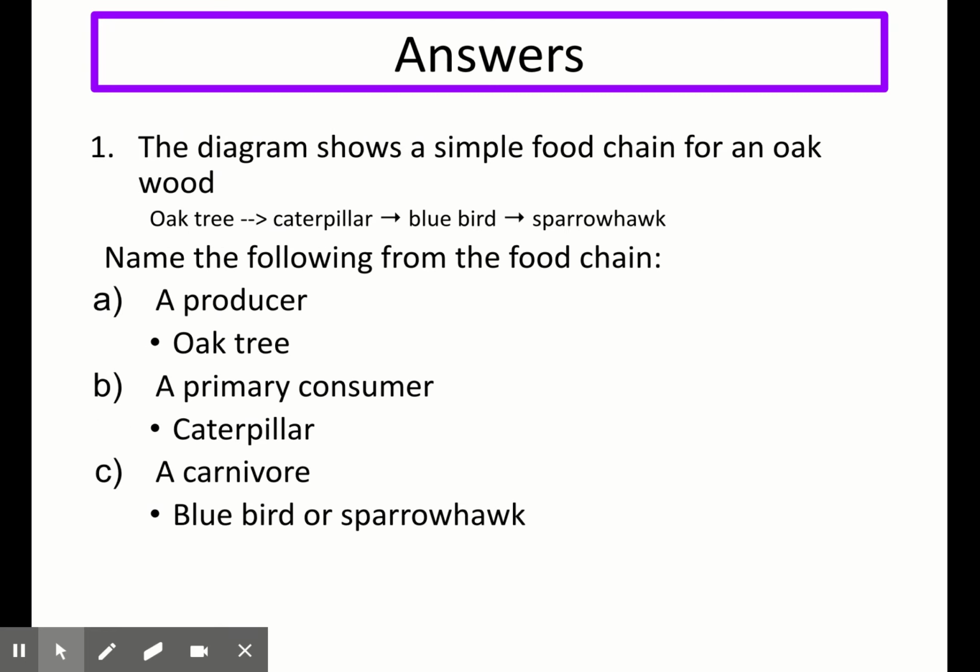So the first question asks, the diagram shows a simple food chain for an oak wood. It has an oak tree, then a caterpillar, bluebird, and then a sparrowhawk. Name the following from the food chain.